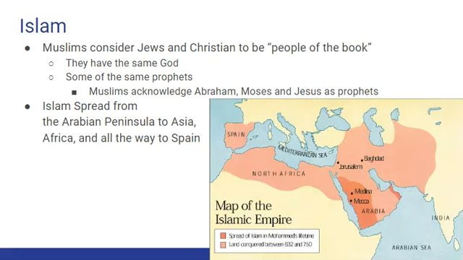So anyway, like the Jewish or the Hebrew people, Muslims believe that the Messiah or the Savior has not yet come to earth. And this is very different than the Christian people, who do believe that the Savior came 2,000 years ago. Now, even though they don't believe that Jesus was the Savior, they do respect him as a prophet or as a messenger of God.